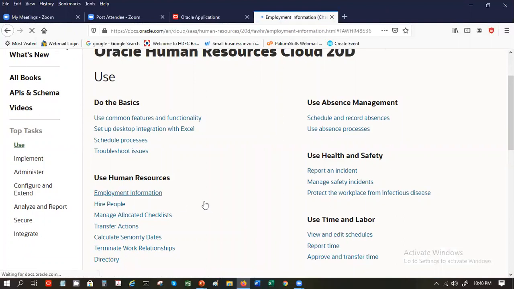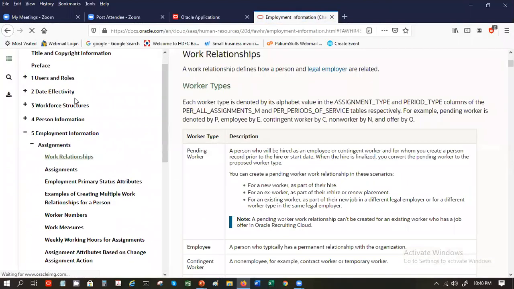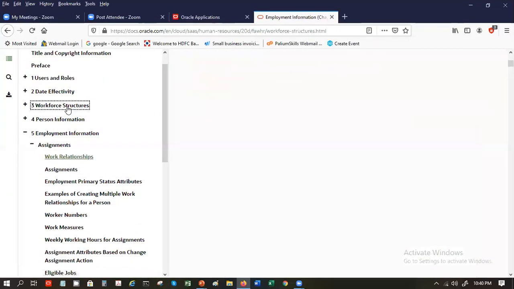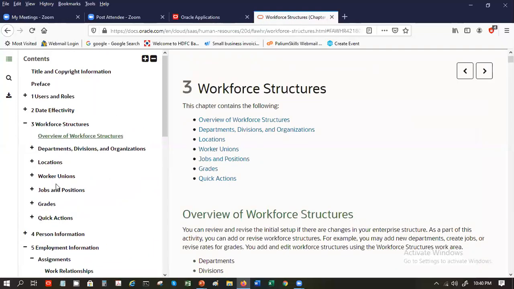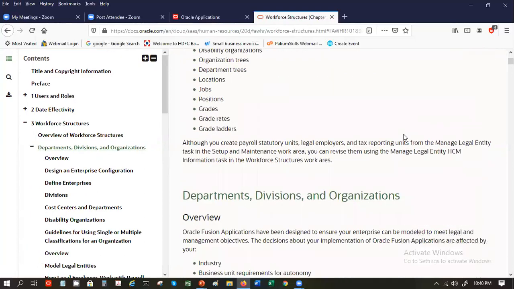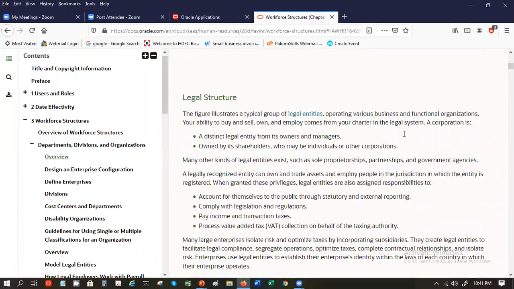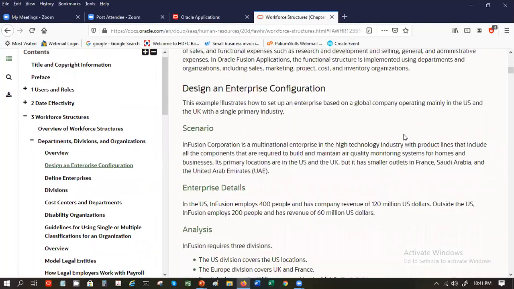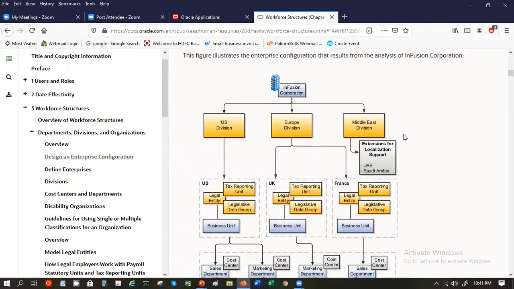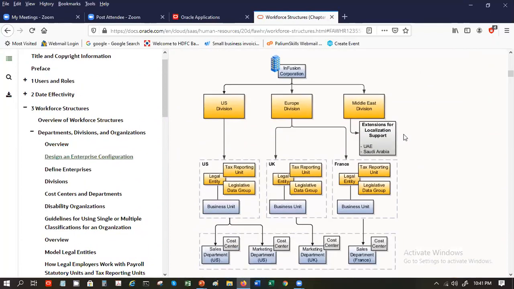You click on employment information, you get things about what type of employment information, work structures, department, location. That's what we discussed just now, right? So all this information is over here. In case you want to read up more, you can. And the diagram that we saw about the legal structure and all of that is here. They have another variation of that. That's fine. You can have different variations.